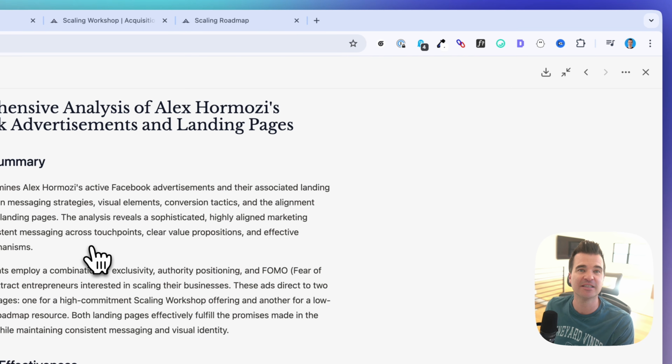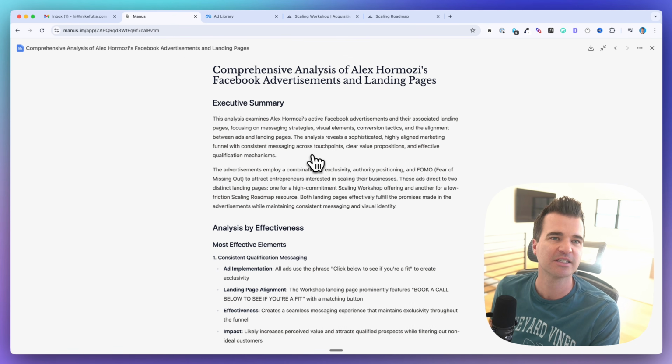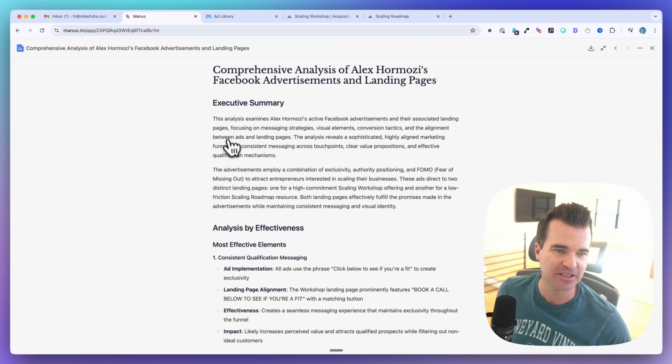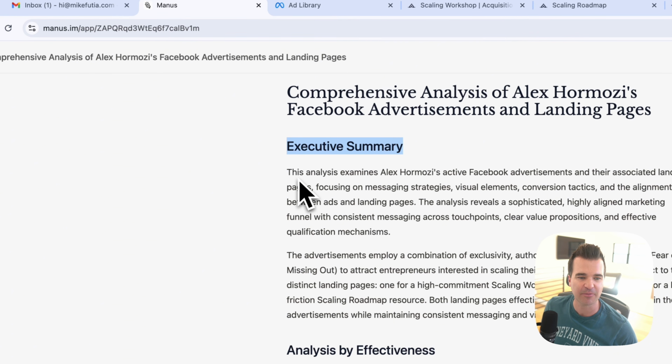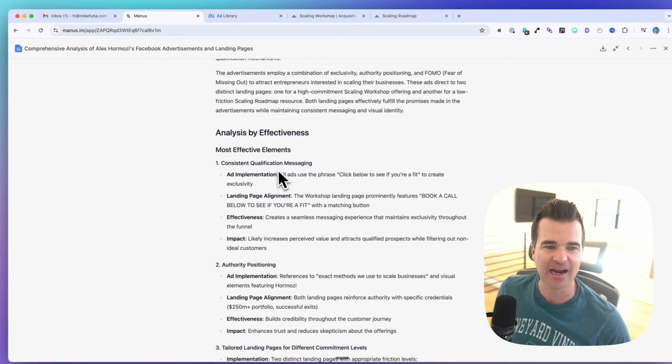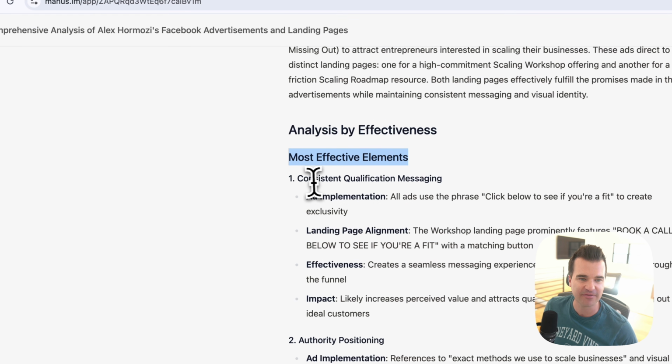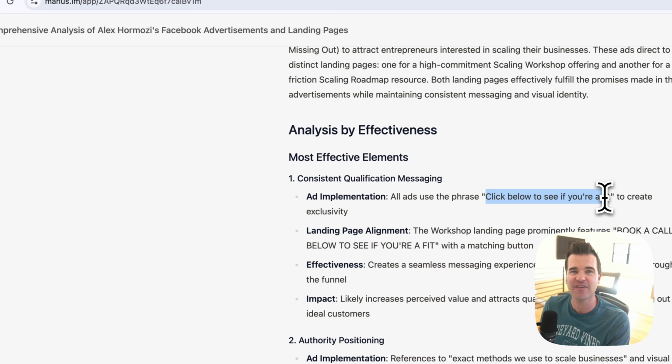All right, so here is the AI agent report from Manus on Hormozi's Facebook ads and landing pages. We've got our executive summary. We've got the analysis by effectiveness, which is what we asked for. So it's saying the most effective elements are consistent qualification messaging, right? So ad implementation, all ads use the phrase click below to see if you're a fit to create exclusivity.